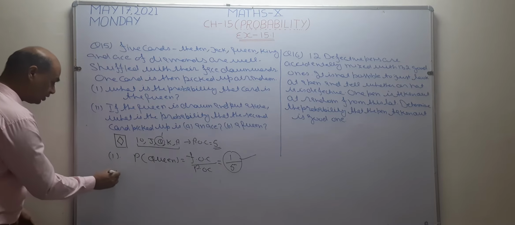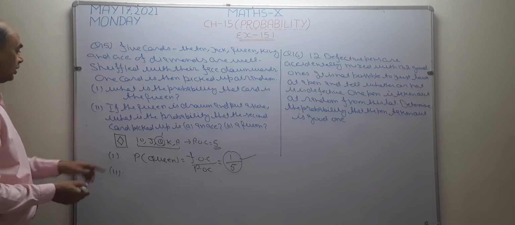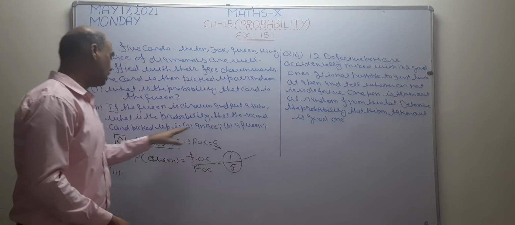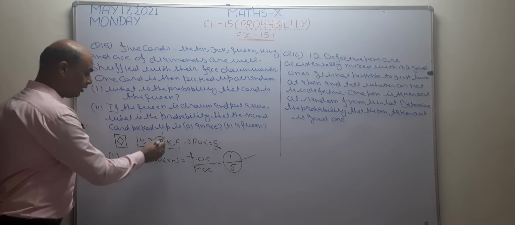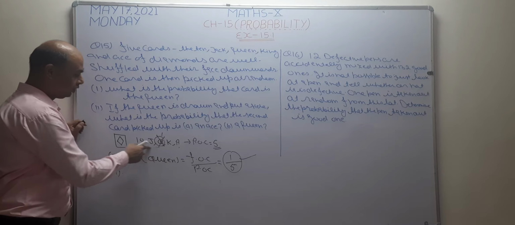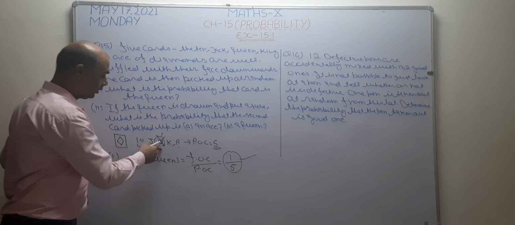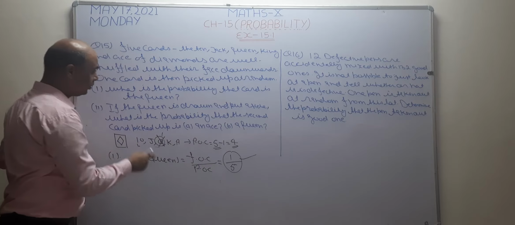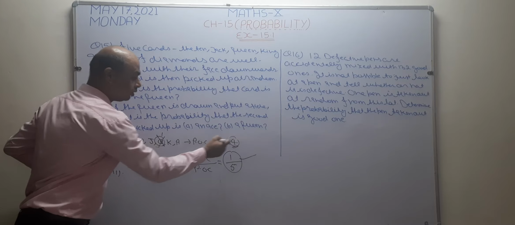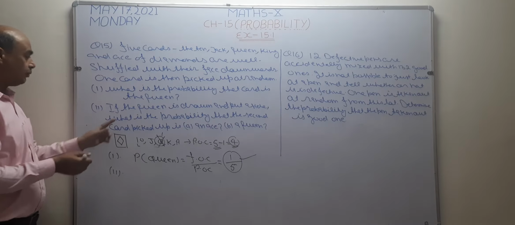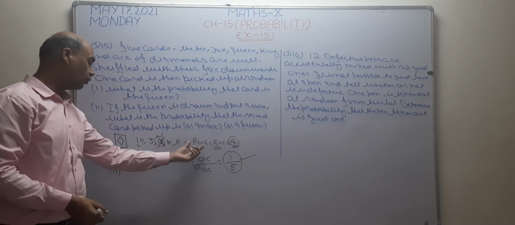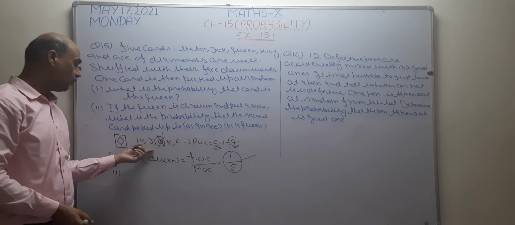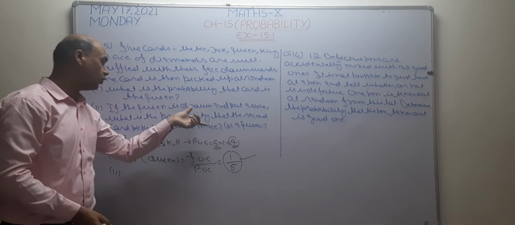Now I want to discuss its second part. See what is given. If the queen is drawn and put aside, I want to put this queen aside. Means I want to remove this queen from these 5 cards. When I remove this queen from these 5 cards, how many cards are left? 4 cards are left. It means for second part, POC become 4. Is it clear? Possible outcomes are 4 because now I am having only 4 cards.